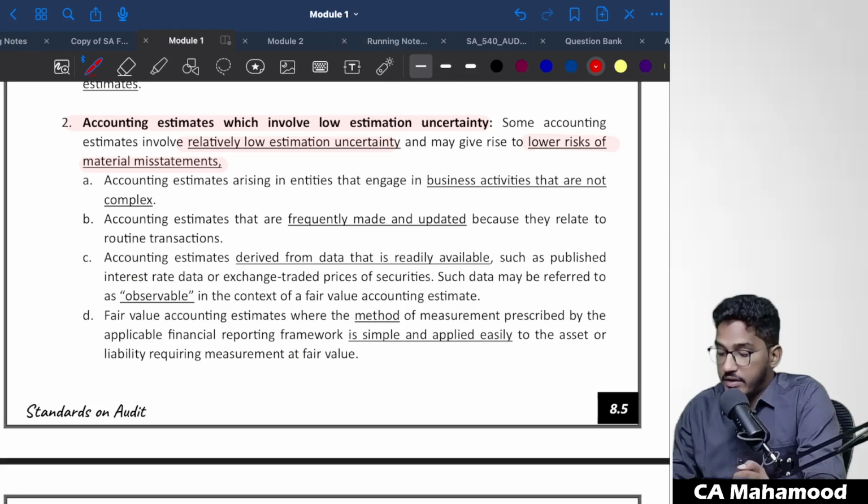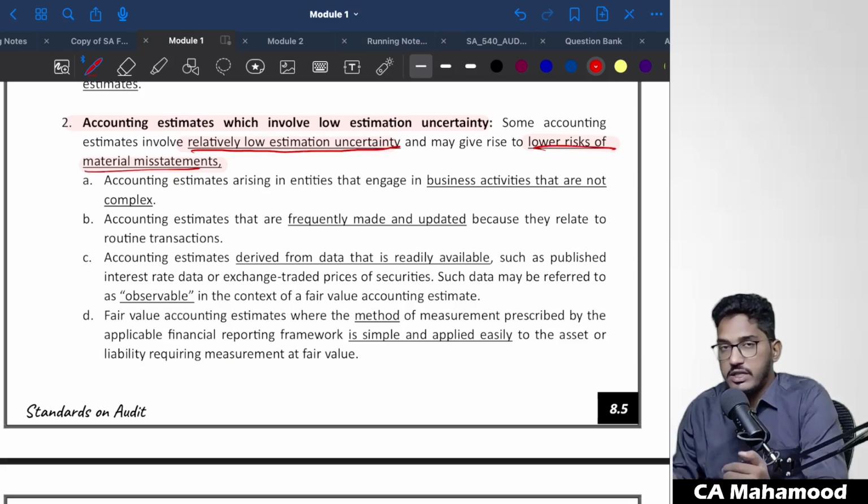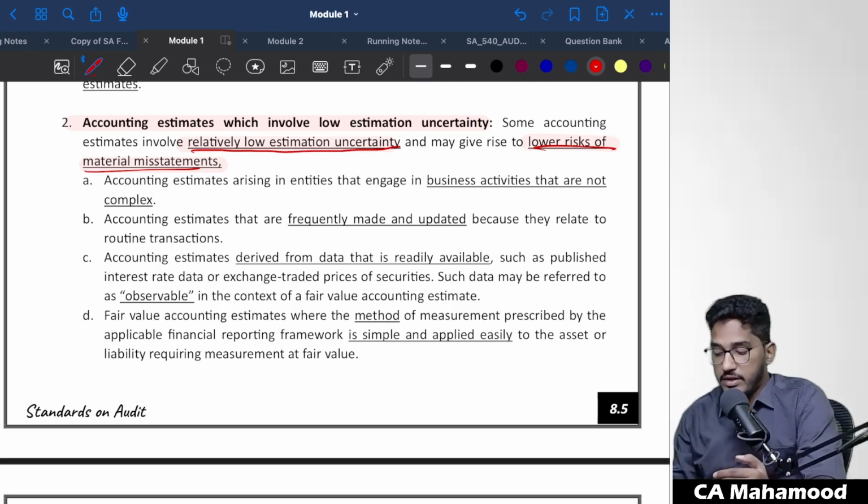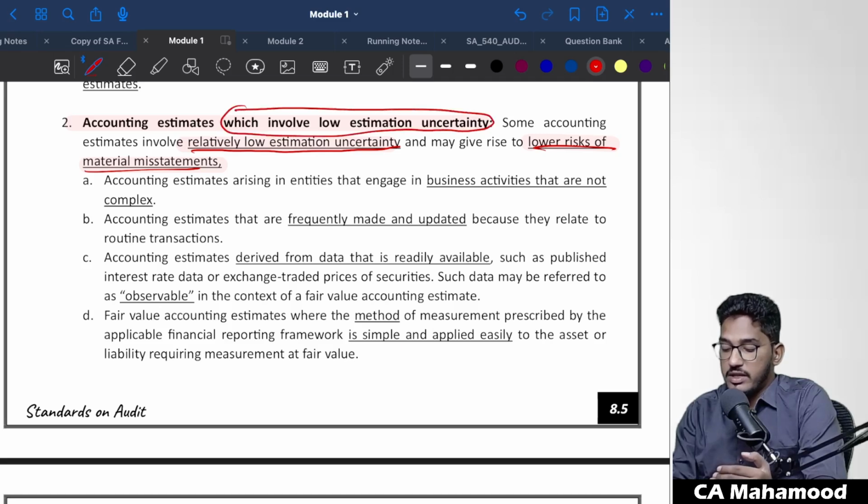So if we start reading it, some accounting estimates involve relatively lower estimation uncertainty and may give rise to low risk of material misstatement. When estimation uncertainty is lower, risk of material misstatement will also be lower. When estimation uncertainty is higher, risk of material misstatement will also be higher. Sir, what are the accounting estimates which involve low estimation uncertainty?